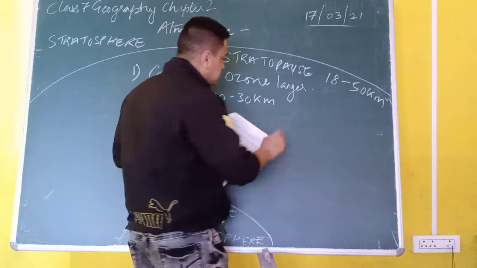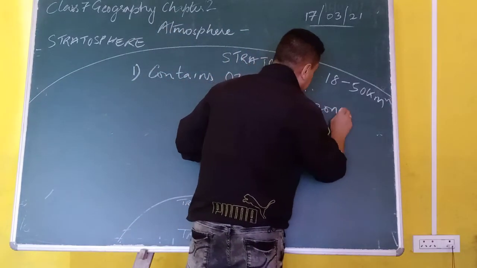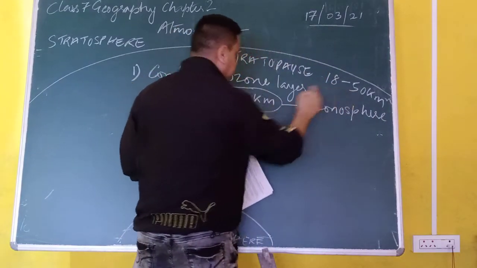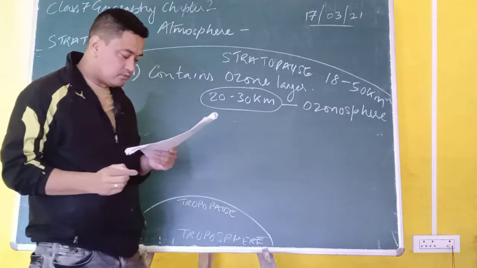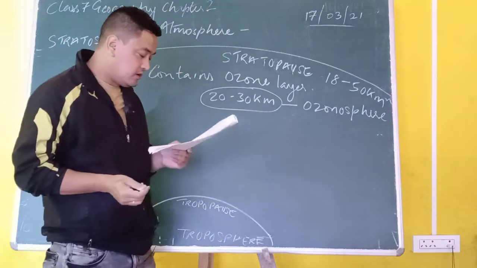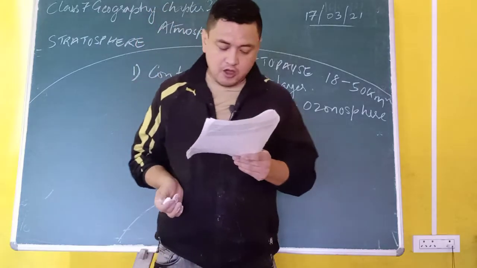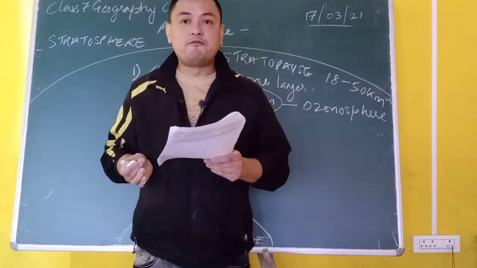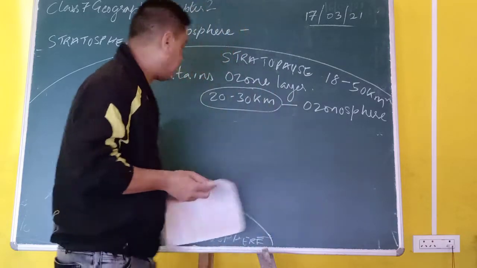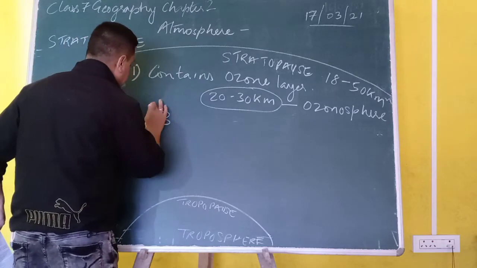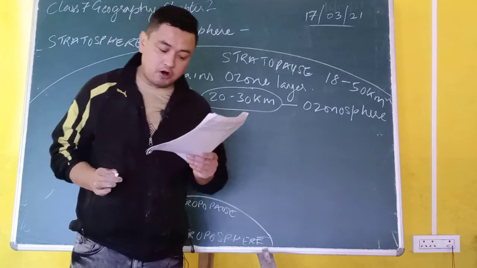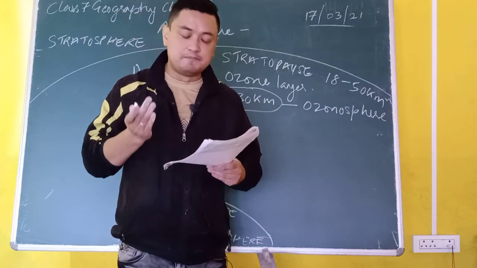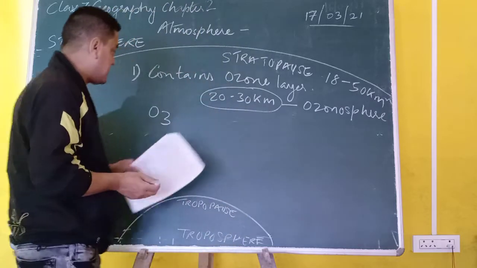This region is basically known as the ozonosphere. This region I am talking about, not this region. So what is ozone? Ozone is a gas, a vital gas. When oxygen atoms combine, they form a molecule called ozone. So ozone means O3, made up of 3 oxygens. Ozone is vital for our survival as it absorbs harmful ultraviolet rays.